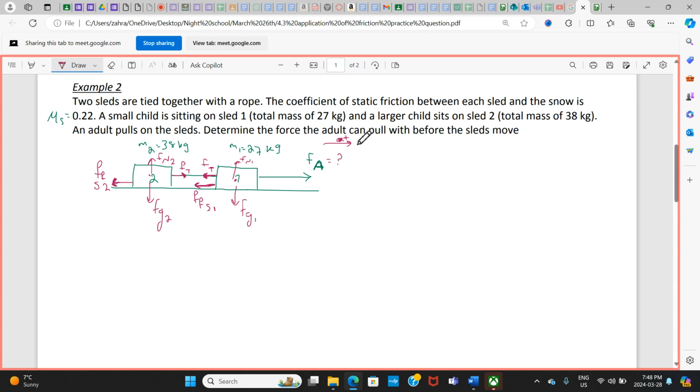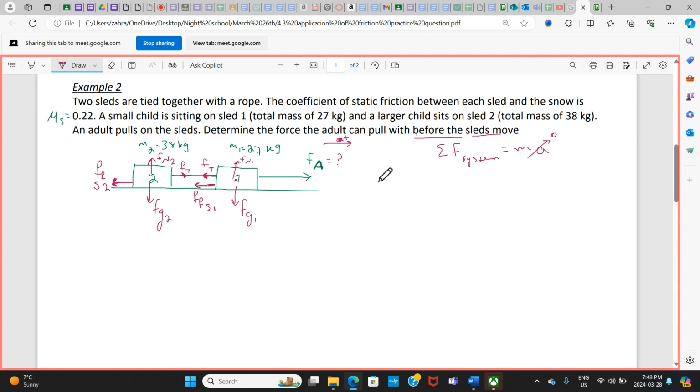Before it starts to move, the total force on the system is equal to ma. Before the sled moves means it's not moving, so the net force is going to be zero, right?